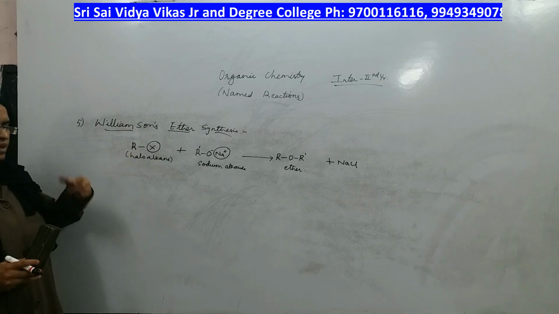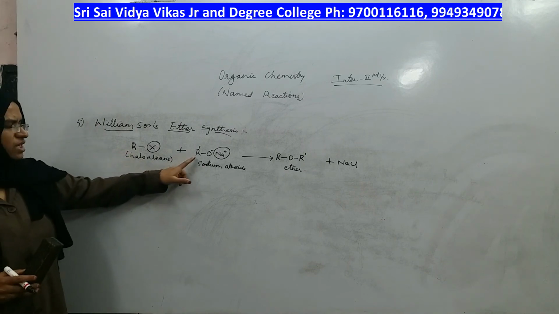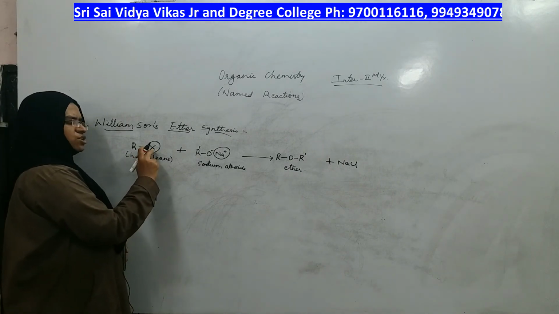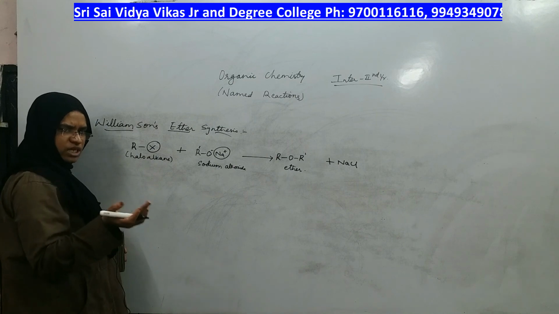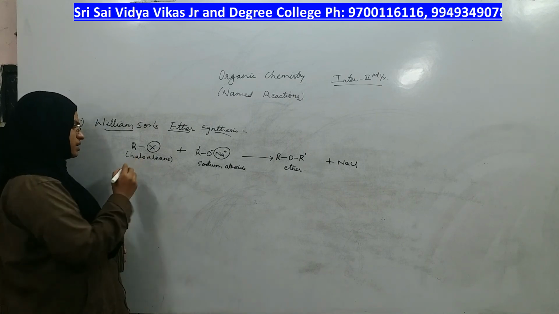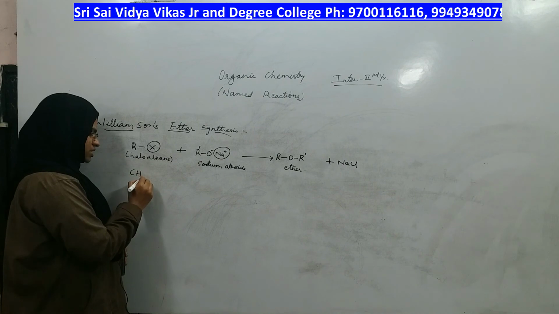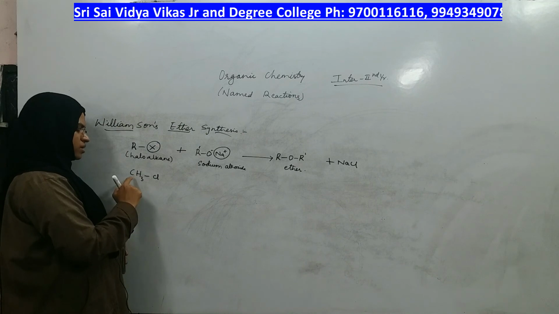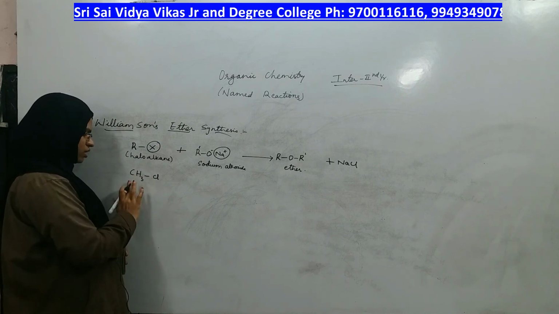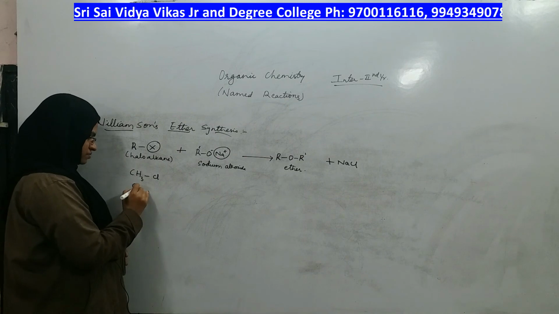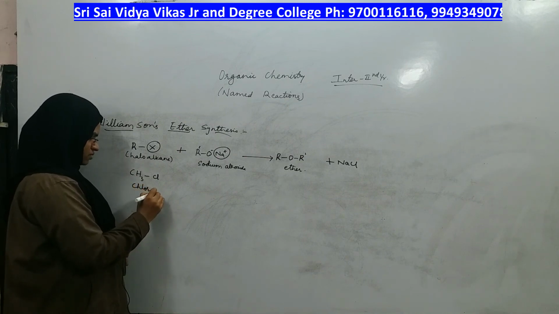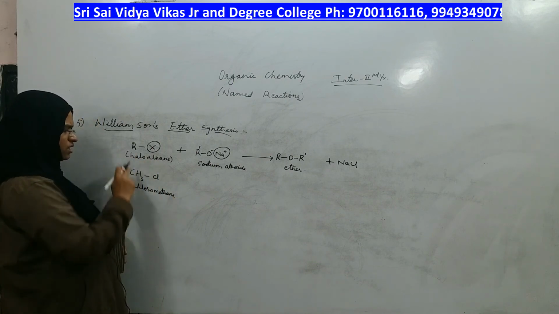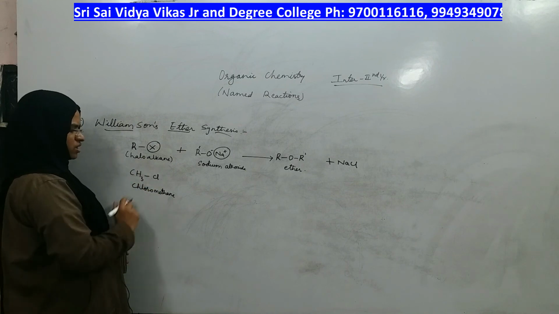Instead of taking R group, let me take methyl group. Instead of taking R dash group, let me take ethyl group. Then it becomes very easy for us to understand. Instead of taking X, I will take chlorine, or I can take bromine, or iodine also. Let me take chlorine. So CH3Cl is my haloalkane. What is the name? Methyl chloride or chloromethane. Halo is chloro, alkane is methane.